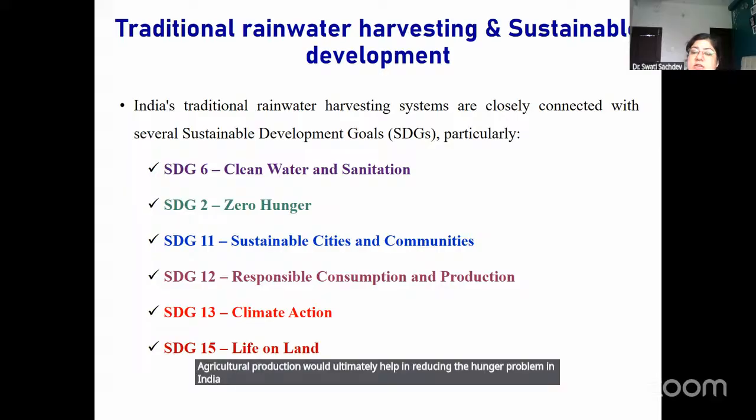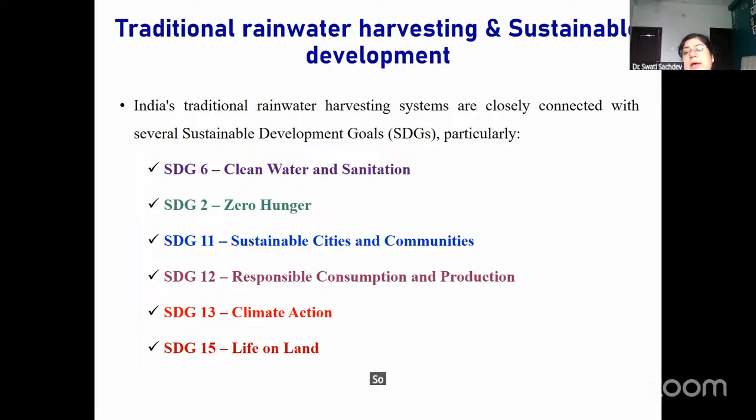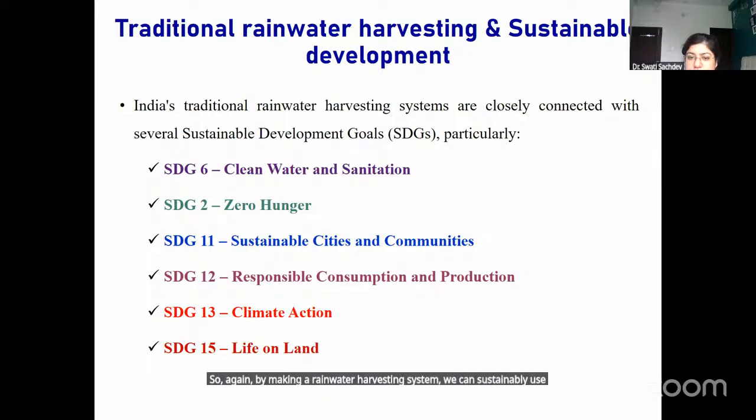Then third is SDG 11. By using rainwater harvesting, we can reduce flooding and drought conditions, so we can develop sustainable cities and communities. SDG 12, which is related to responsible consumption. So again, by making a rainwater harvesting system, we can sustainably use our water resources.